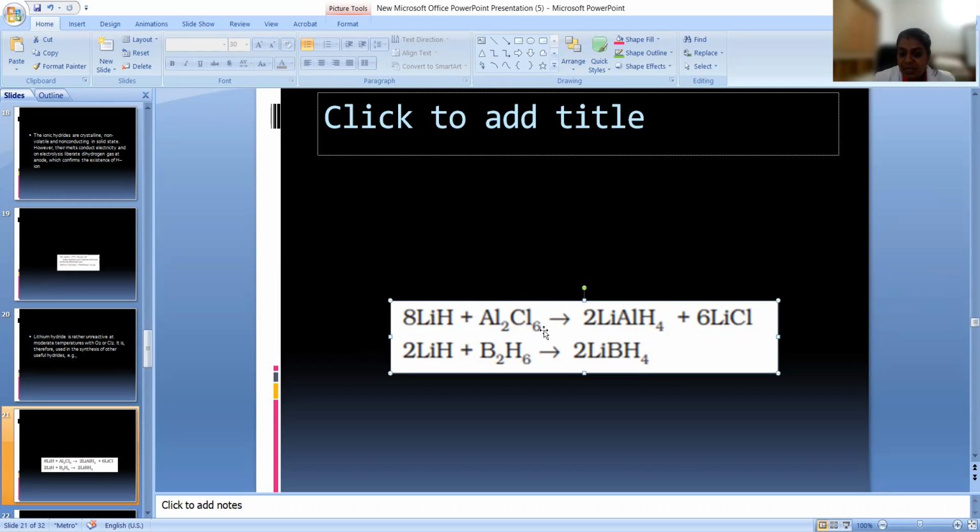When it reacts with aluminium chloride, Al2Cl6, we will get lithium aluminium hydride and lithium chloride. When lithium hydride reacts with B2H6, we will get LiBH4, lithium borohydride. These two are very important compounds.